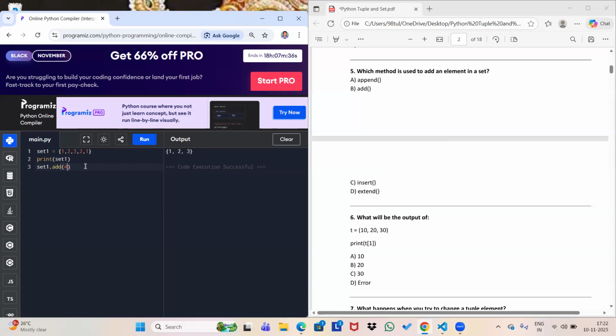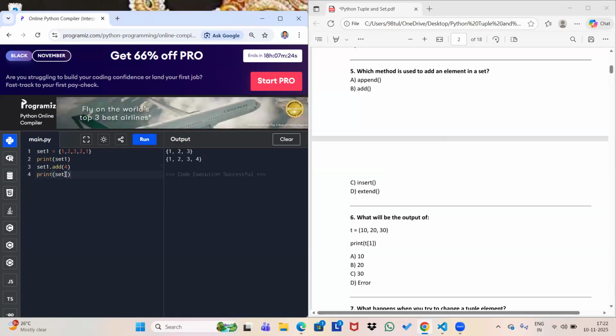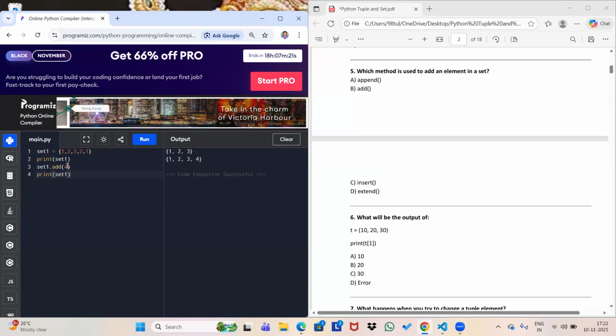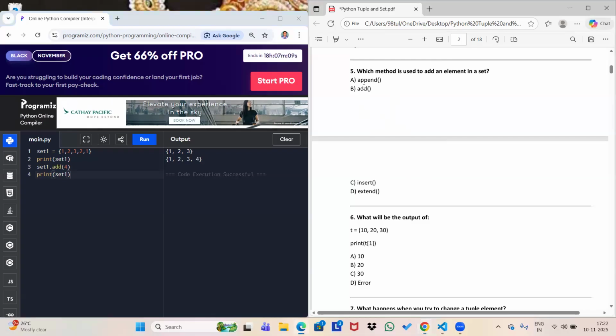Suppose I'm giving 4 here and I'm going to print again. As you can see, 1, 2, 3, 4, that means 4 is added in the set because we are using the add function. We cannot use insert, extend, or append, because these three are for lists. So the answer will be B.